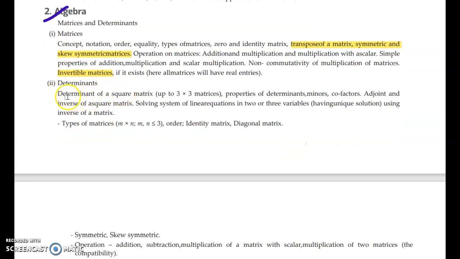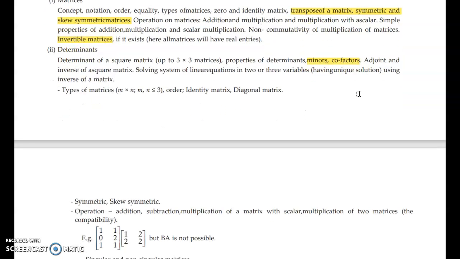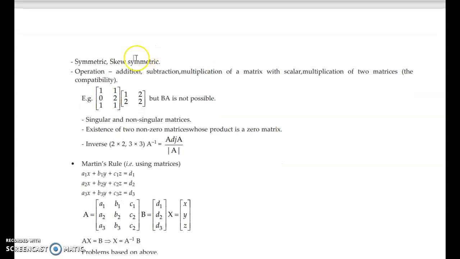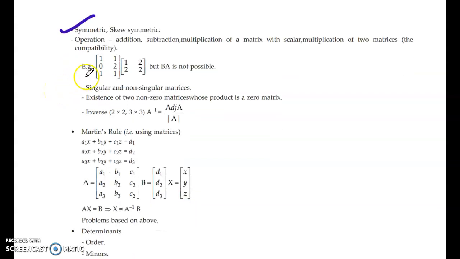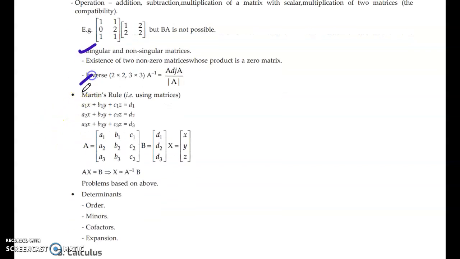In the determinants part, you must know how to find the determinant of a 2 by 2 matrix and a 3 by 3 matrix. Then minors, cofactors. As I told you, symmetric and skew symmetric matrices are very important. And you should also know the condition of singular matrix and non-singular matrix. Inverse, Cramer's rule.